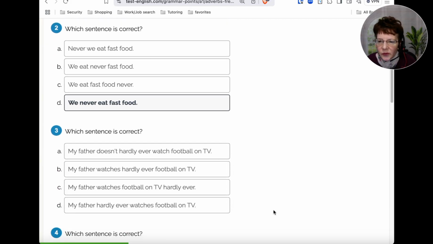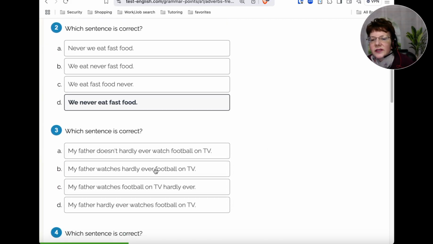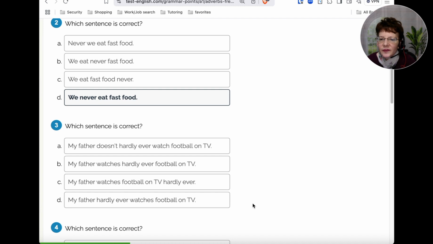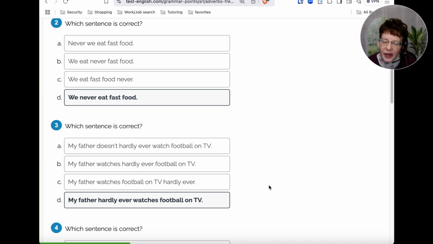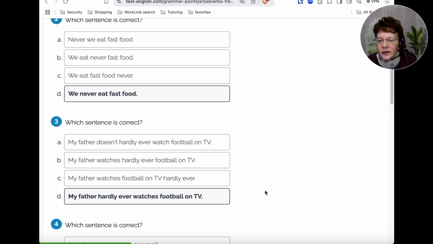All right, number 3. My father doesn't hardly ever watch football on TV. My father watches hardly ever football on TV. My father watches football on TV hardly ever. Or my father hardly ever watches football on TV. So, the correct order. If you chose option D, my father hardly ever watches football on TV, that would be correct. All right, let's try one more here.